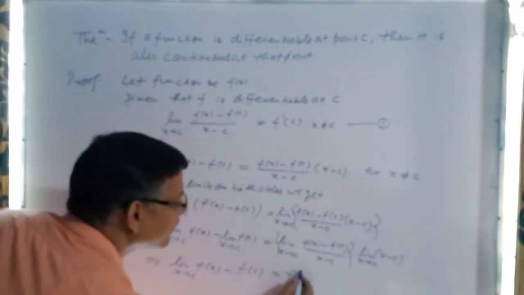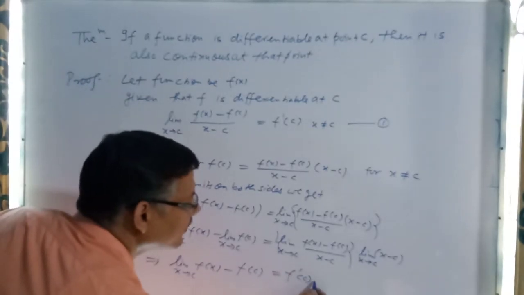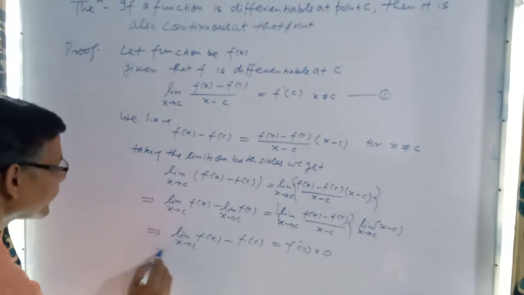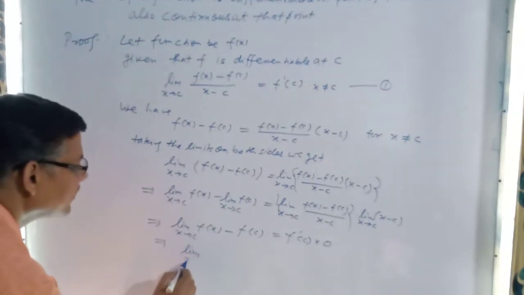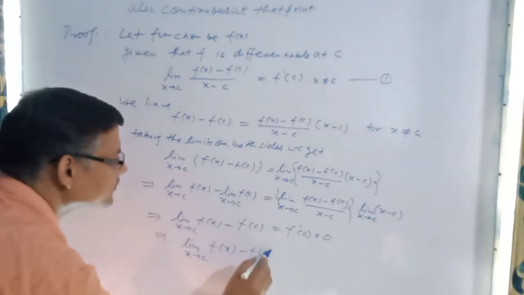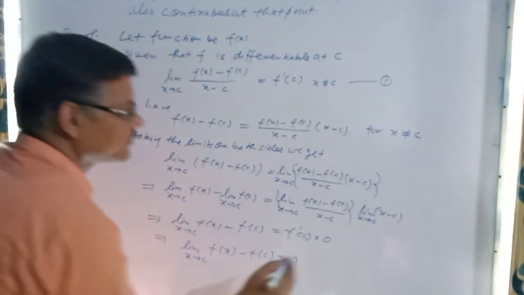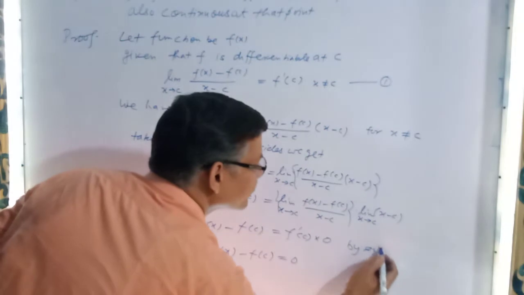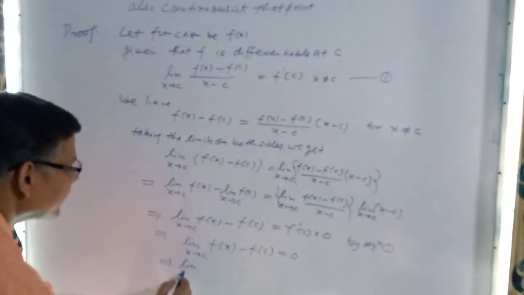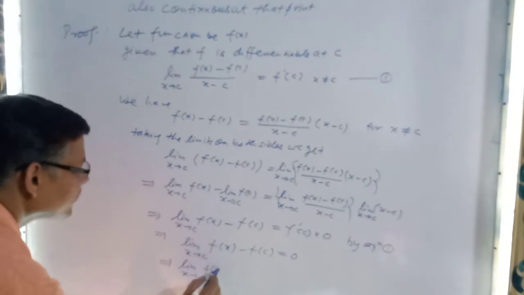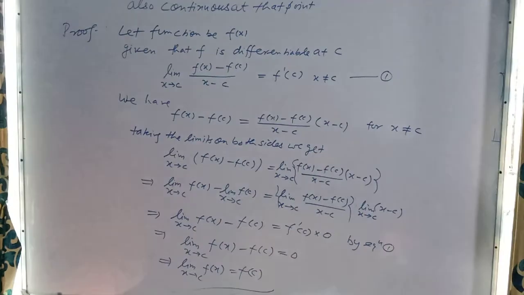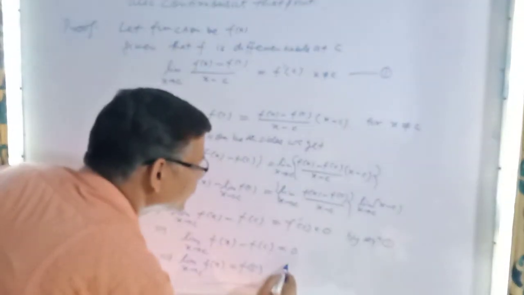and putting this as 0, we get the limit as x tends to c of f(x) minus f(c) is equal to 0 by equation 1, and it implies the limit as x tends to c of f(x) is equal to f(c), which is what we want to prove for continuity.